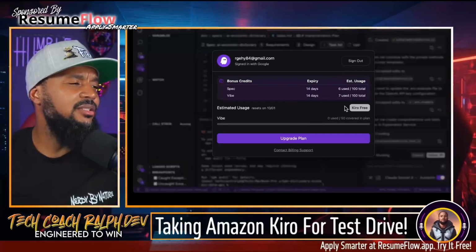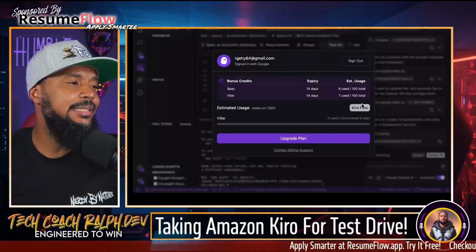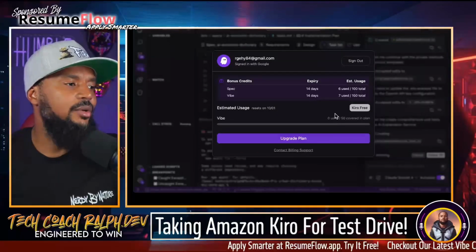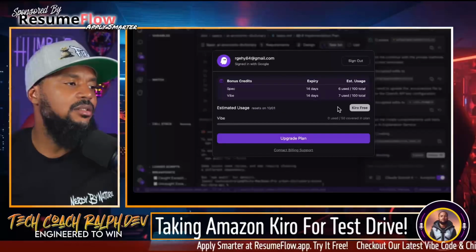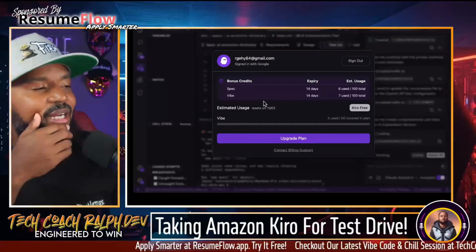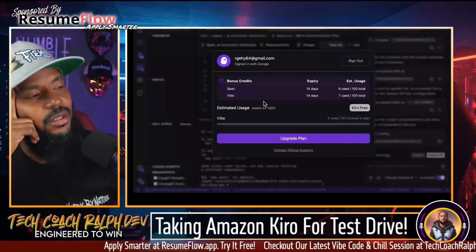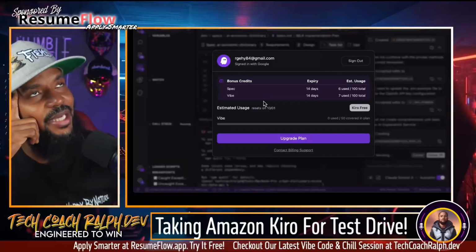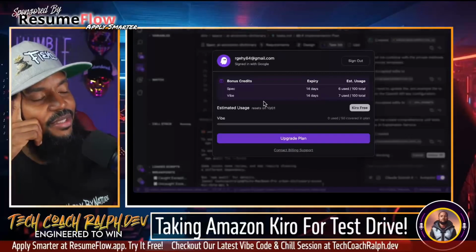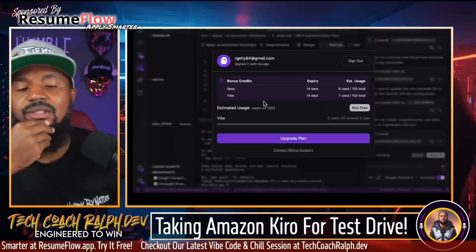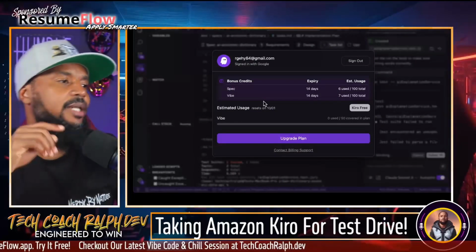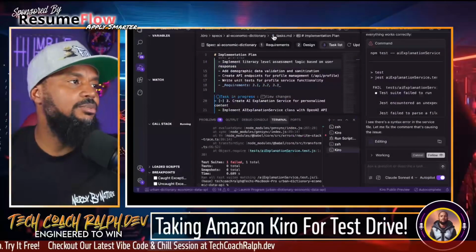And then starting on October 1st, we're gonna get the 50 credits covered for Vibe. But is there gonna be no spec? No spec driven on. So spec is gonna be for the pro version, and Vibe is gonna be available for everyone. So that's interesting. I like the spec though. I do like the spec a lot. That's a pretty cool feature.